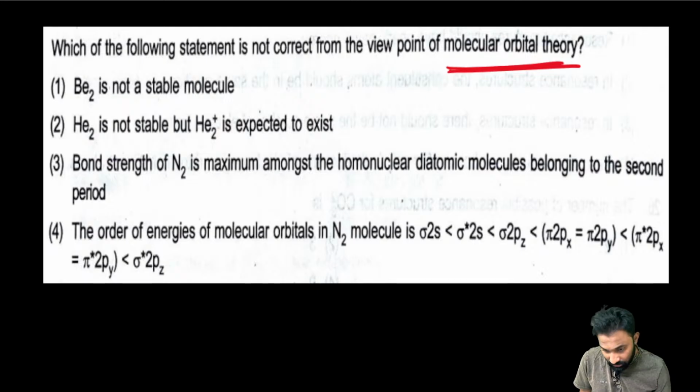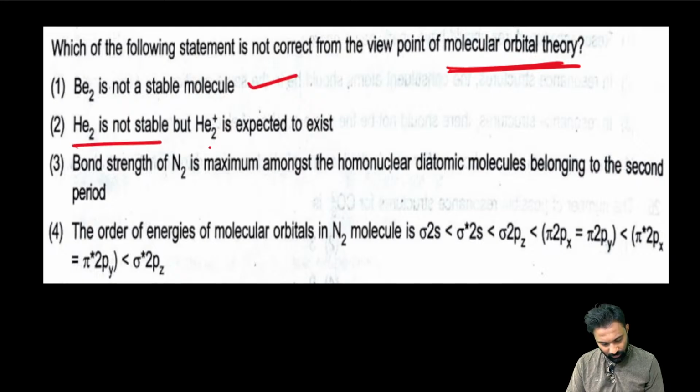My dear friends, cross check which of the following is not correct. Be2 is not a stable molecule. That is correct. He2 is not stable. He2 plus is expected to exist. That is also correct. The bond strength of N2 is maximum amongst the homonuclear diatomic molecules of the second period. That is also correct.